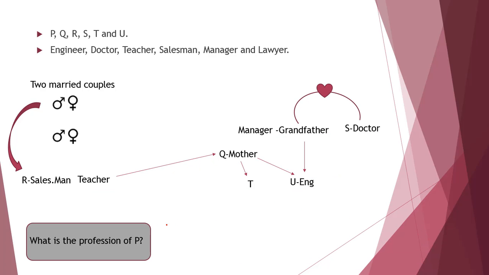The next question is, what is the profession of P? Let's see who is P. We don't know the tags of teacher and manager. P must be manager. If you give the P tag to teacher, you are left with no tags for a grandfather.